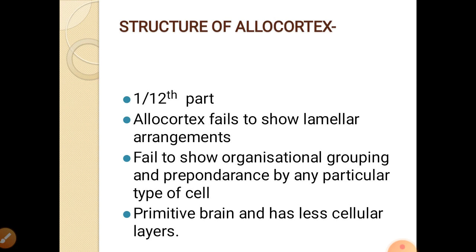If you see the structure of the cerebral cortex, only one part of the 12 parts of the cortex is the allocortex, which fails to show any laminar arrangement. Most of the cortex shows laminar arrangement. Only 1/12 is not showing the laminar arrangement, that is allocortex. This allocortex fails to show the organizational grouping and preponderance of any particular type of cell. This one part of the cortex out of the 12 is primitive brain and has fewer cellular layers.